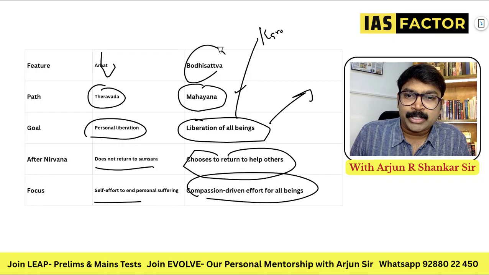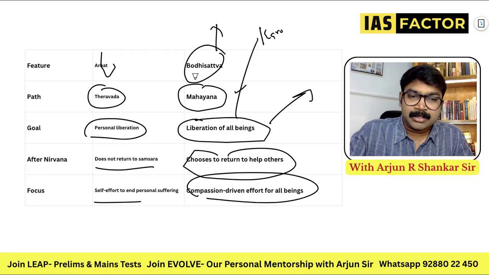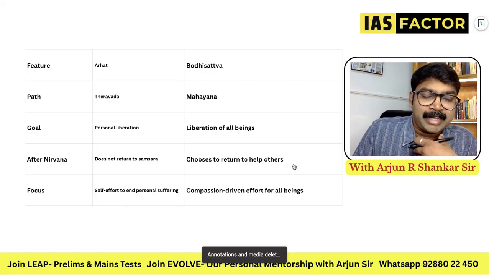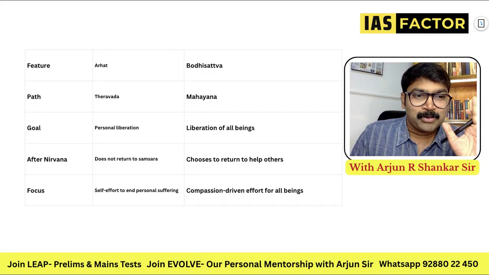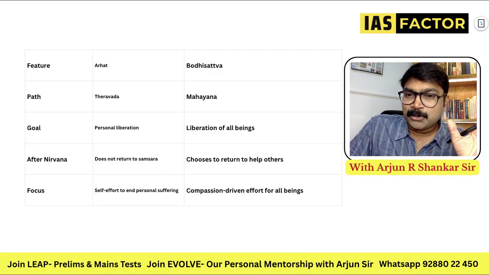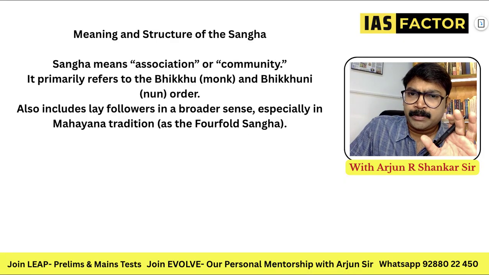So I think Bodhisattva is on a higher level. Arhat is more of a self-oriented level. You just take care of your selfish things. You get out of this world structure. Okay. So this is Arhat and Bodhisattva. I'm sure you must be clear about this.